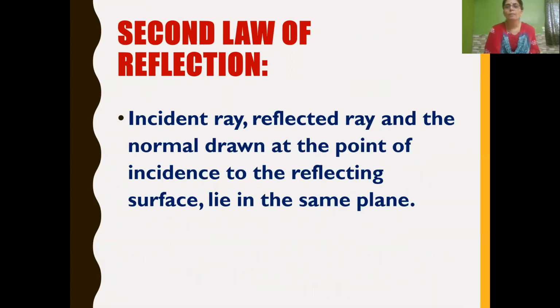Then we have learned about the second law of reflection, that is, the incident ray, the reflected ray, and the normal at the point of incidence always lie in the same plane. So these three all lie in the same plane. This is the second law of reflection, and this also we have learned through activity.